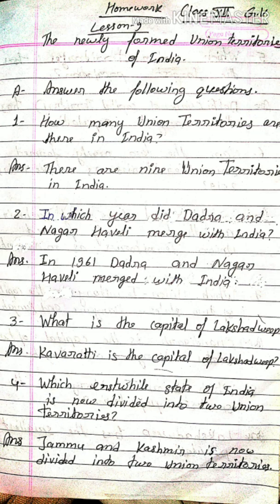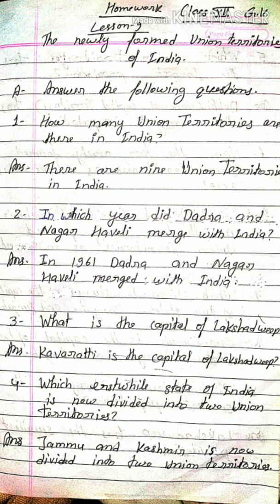Answer the following questions. Question number 1. How many Union territories are there in India? Answer: there are 9 Union territories in India. Question number 2. In which year did Dadar and Nagar Haveli merge with India? Answer: in 1961, Dadar and Nagar Haveli merged with India.